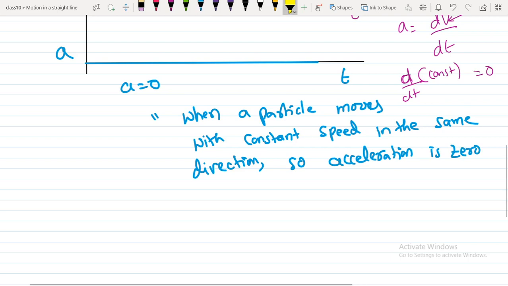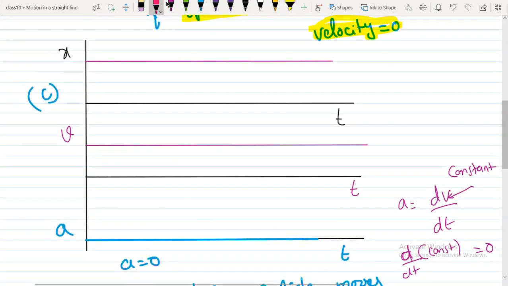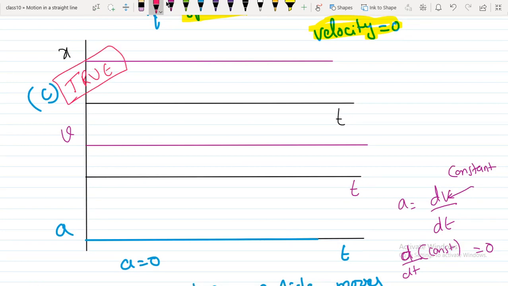So I can say the statement C is true. So this is a true statement.